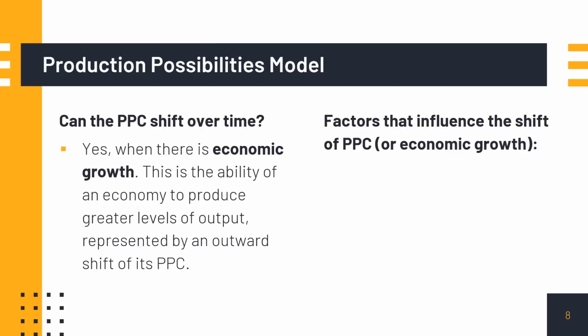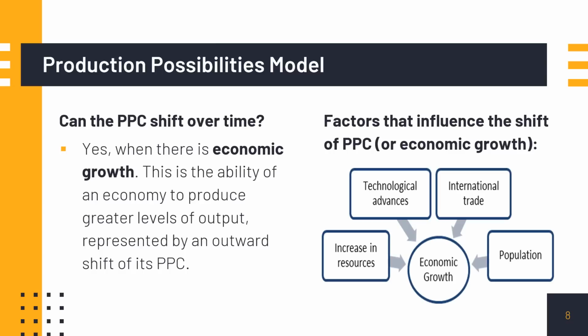Now, what are the factors that influence this outward shift or economic growth? There are several factors. Here I shall share with you 4: increases in resources, technological advances, international trade, and population. Let's look at this in turn. Now remember our assumption earlier? We assumed that resources are fixed. In fact, we also assumed technology is fixed. But imagine if these two can be increased. If these two increase, then we will have more resources to produce more goods and services, isn't it? So that is one of the reasons why we can have economic growth.